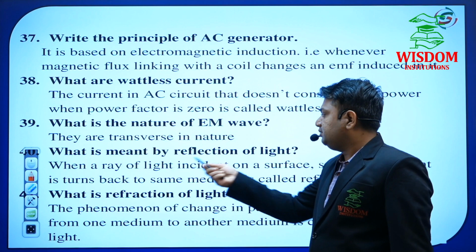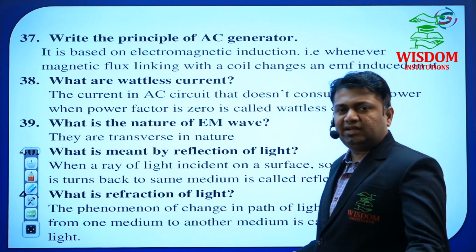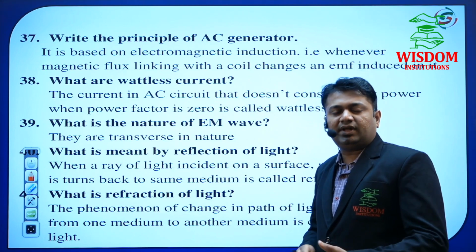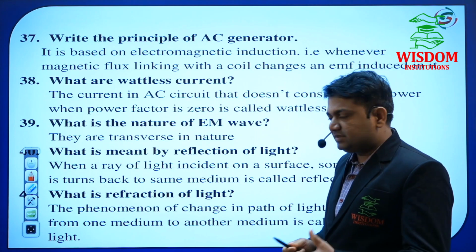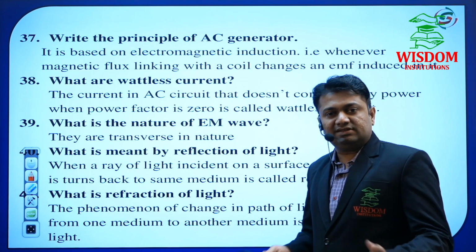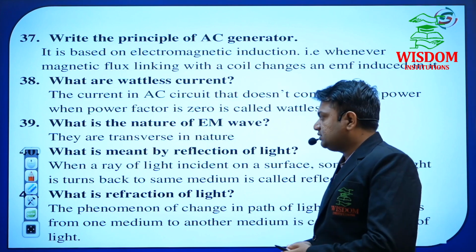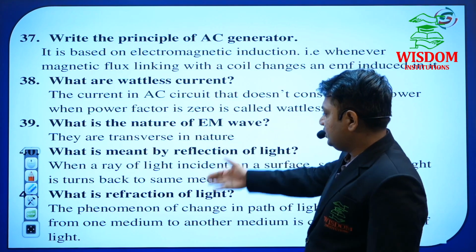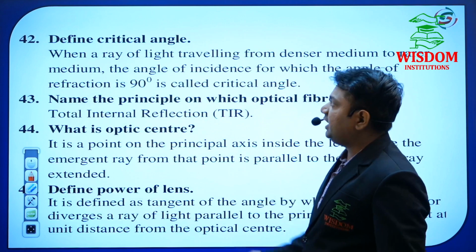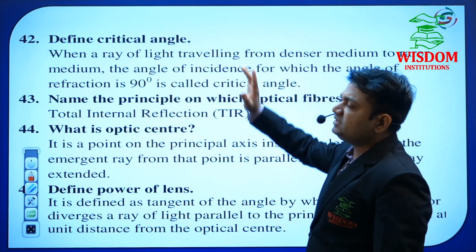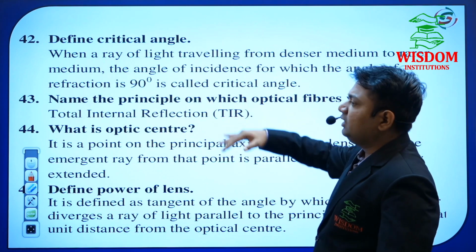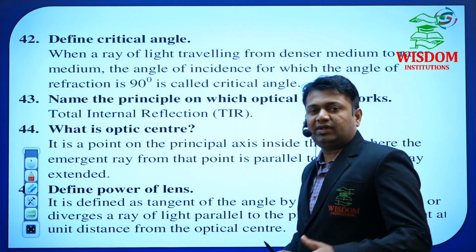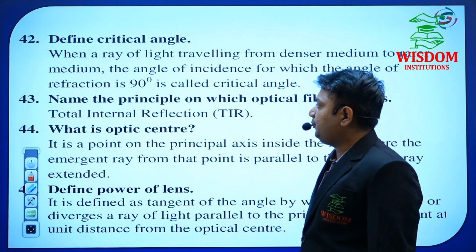So what is meant by reflection? You have studied in 10th class also: reflection, refraction, total internal reflection, prism, or he may ask for lenses. Simple definitions on these concepts. Reflection, diffraction of light. What is light? He may ask. Critical angle is very important in this chapter. Due to this only we study total internal reflection. That is why this is the source for that topic.